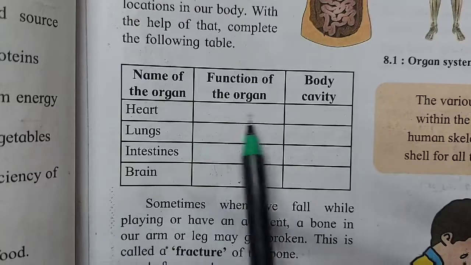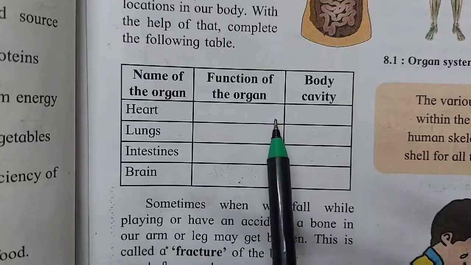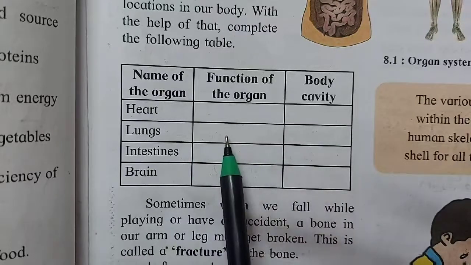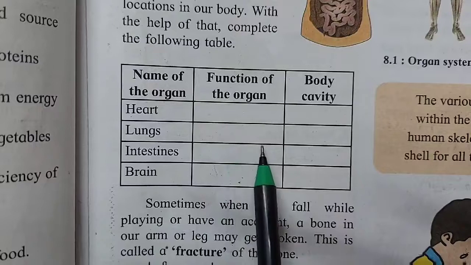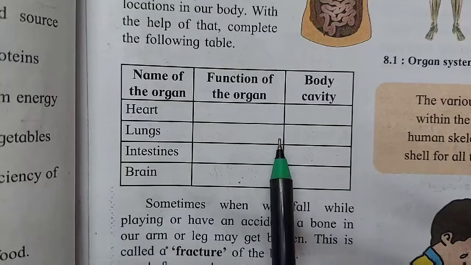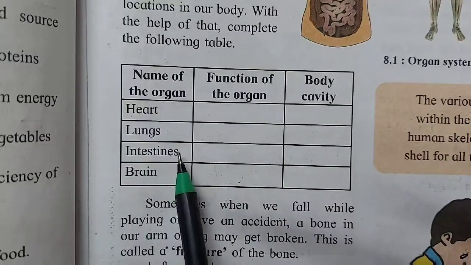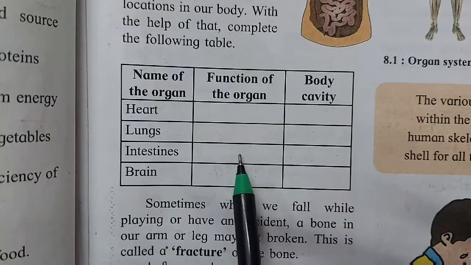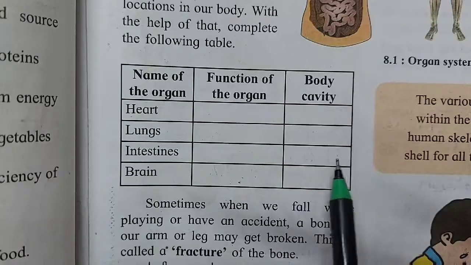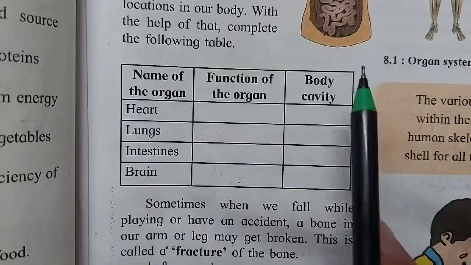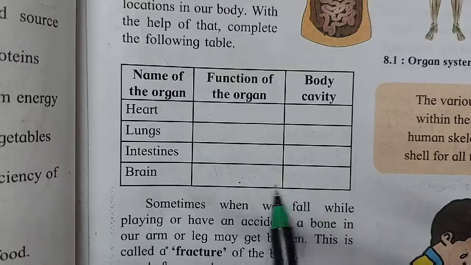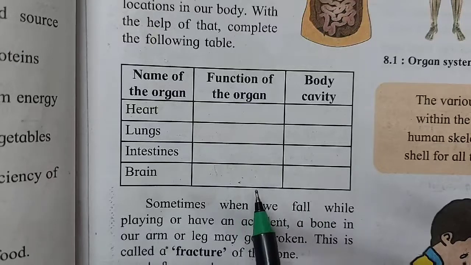Understood children? Heart pumps the blood, that is circulation of blood in the body. It is in the rib cage. Lungs are also in the rib cage. The function is respiration. It helps in breathing. Inhaling and exhaling together is called respiration. Both the intestines, that is the small intestine and the large intestine, help in digestion of food. It is a part of the digestive system. It is also in the stomach. Brain: it is situated in the skull. Its function is to control the bodily movement.